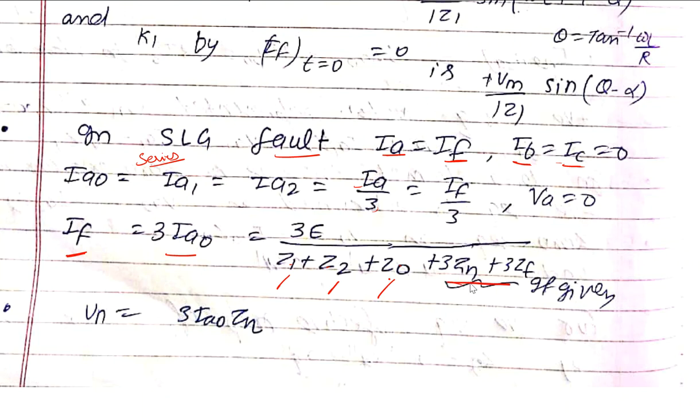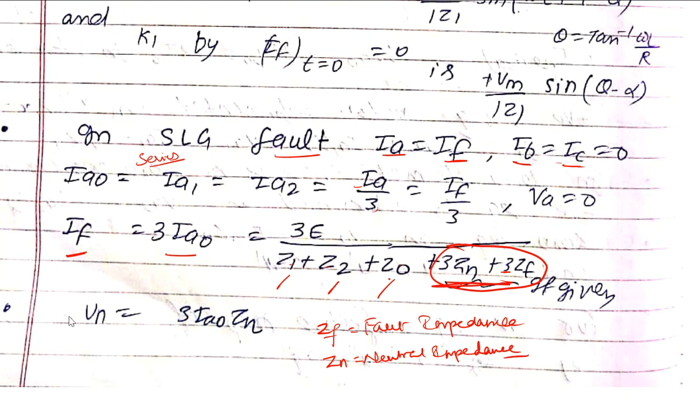And what about this extra term here? You should give much importance to this: 3 into Zn plus 3 into Zf. Zf is nothing but the fault impedance. From an examination point of view, the examiner may ask a question where you consider the fault impedance. Here you should multiply it with 3, and Zn, you already know, is the neutral impedance. If the examination doesn't mention anything, you can consider it as a zero value only.